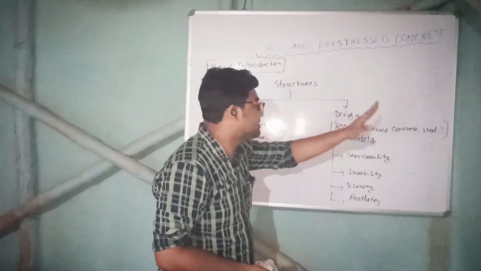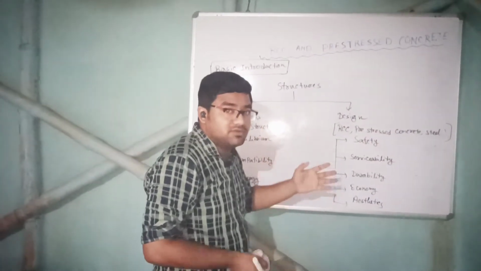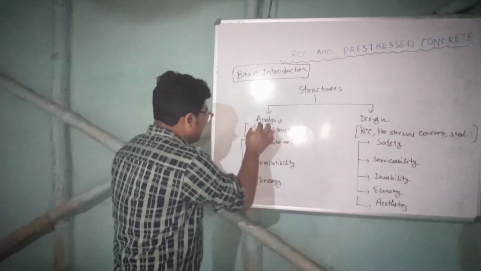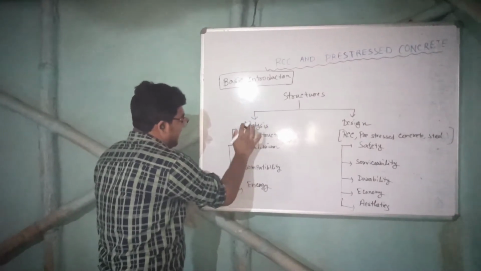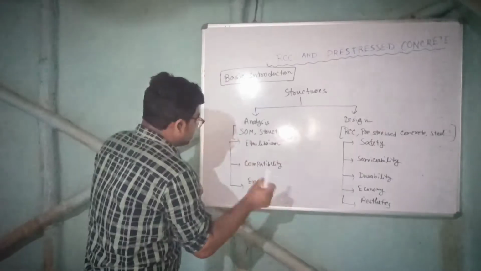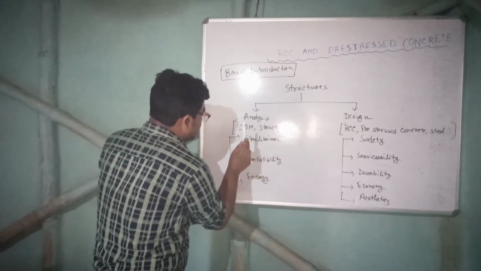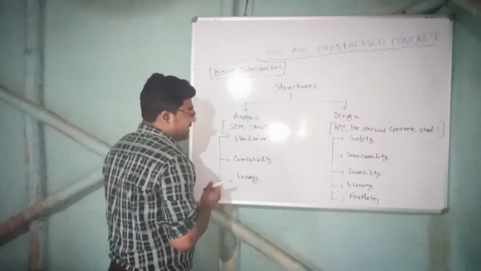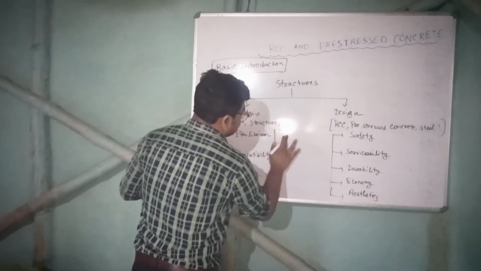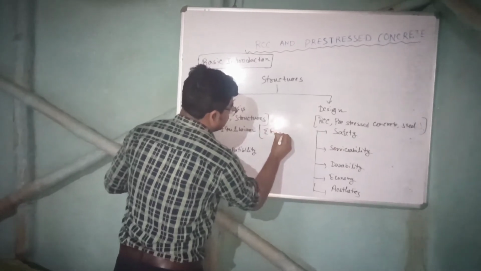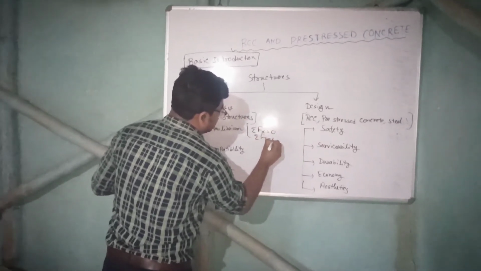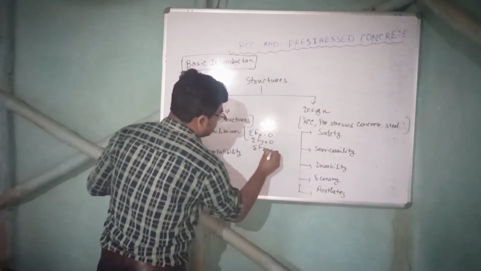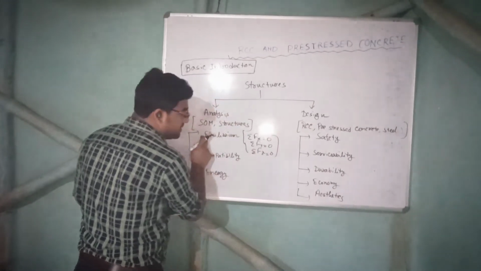Here we will provide steel, we will provide reinforcement to take all this, right? So if we analyze, then three things are very important. One is the equilibrium equation. In strength of material, we have already studied that summation of Fx is equal to 0, summation of Fy is equal to 0, summation of Fz is equal to 0. All these three equations are called equilibrium equations, right?